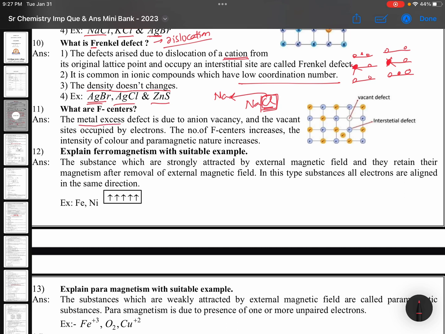The metal excess defect is due to anion vacancy, anion gone, anion vacancy, and the vacant sites are occupied by electrons. While leaving, chlorine will leave electrons there in order to maintain the electrical neutrality, but chlorine is not there. Something is missing. That is called F center.